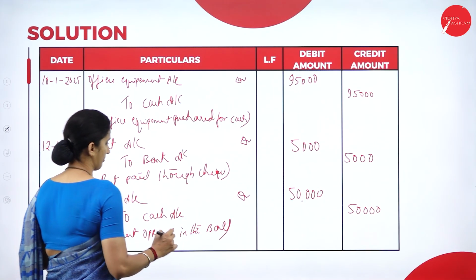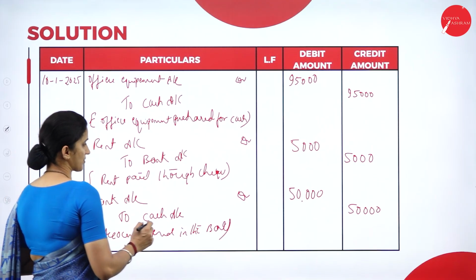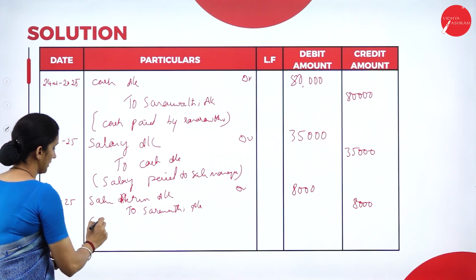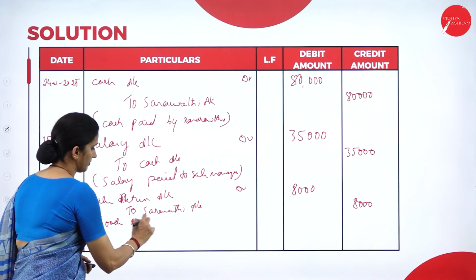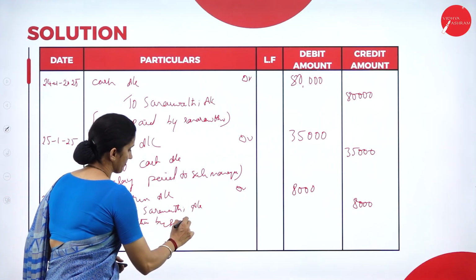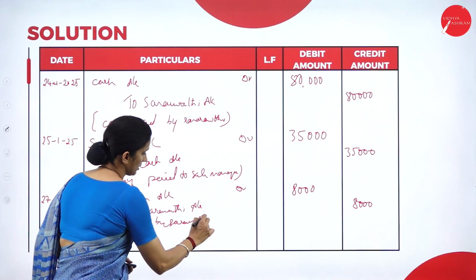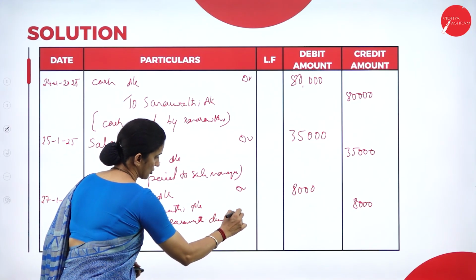The amount here is 8,000. So the narration: goods returned by Saraswati due to damage.